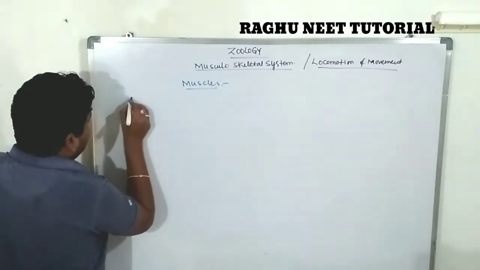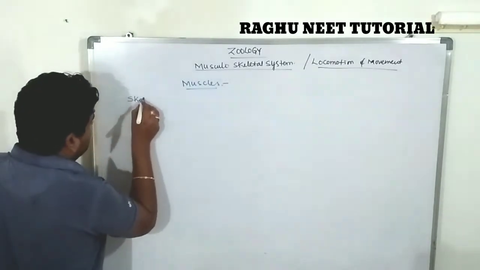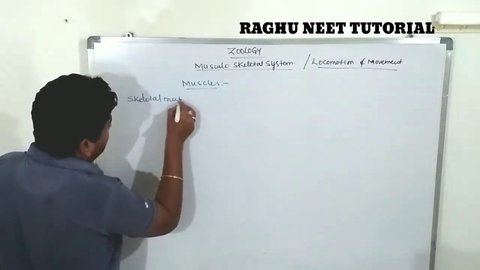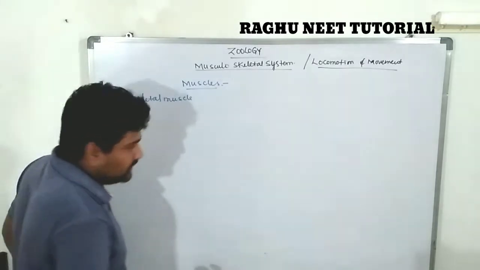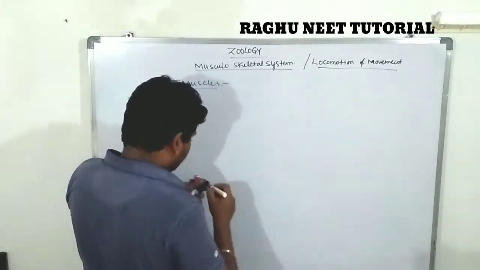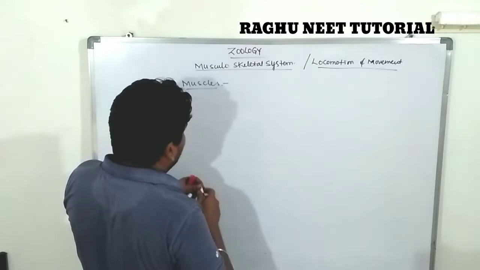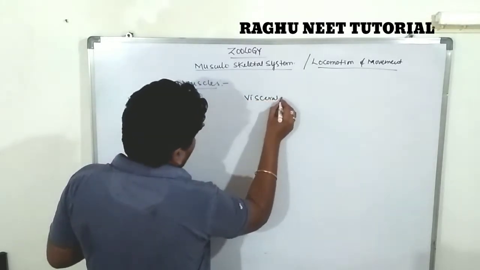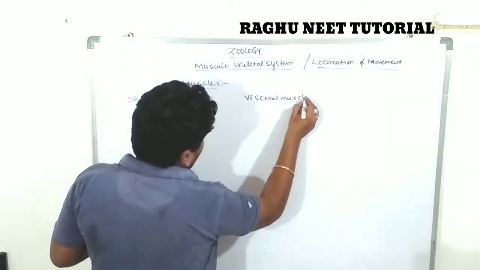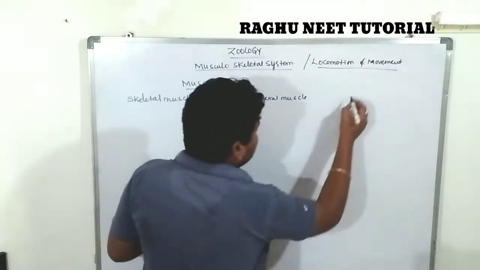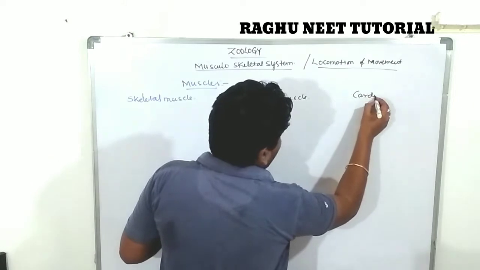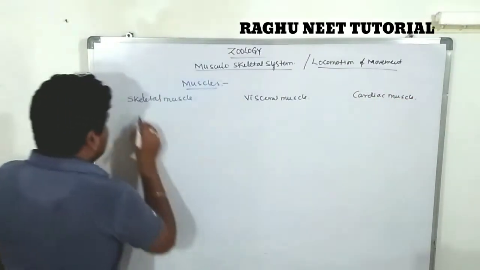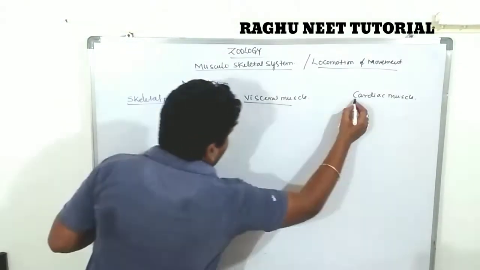First one is skeletal muscle. Second one is visceral muscle. Third one is cardiac muscle. Skeletal muscle, visceral muscle, cardiac muscle.